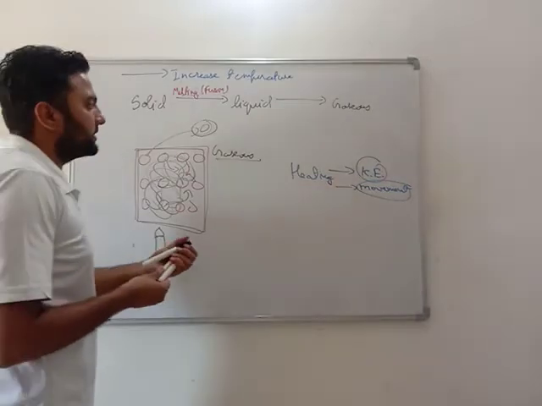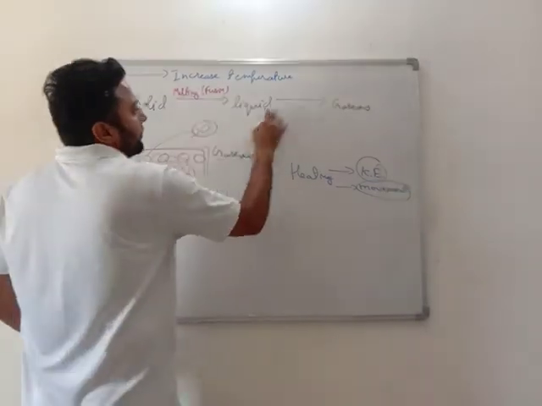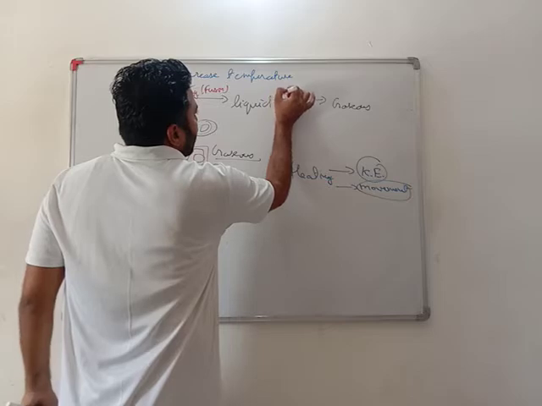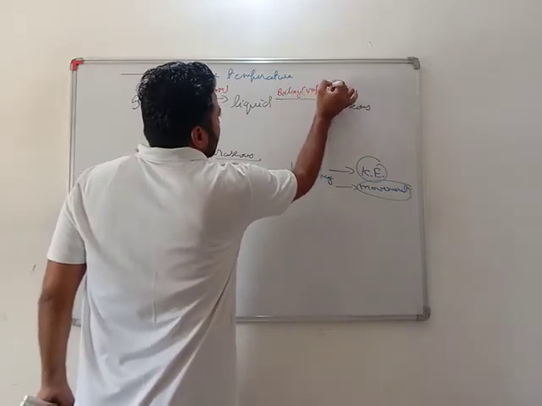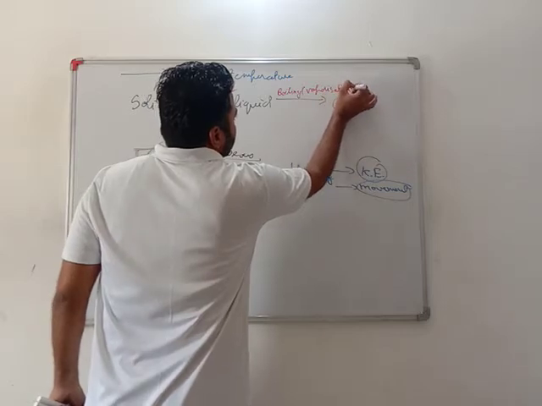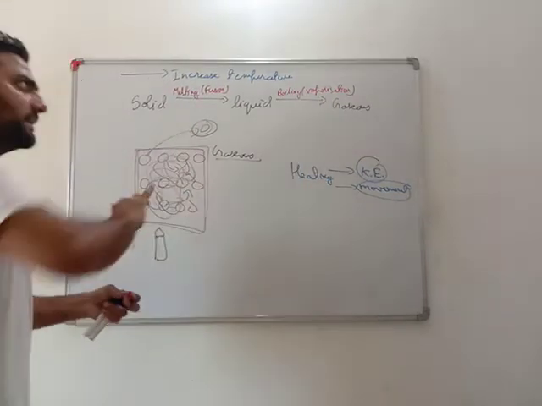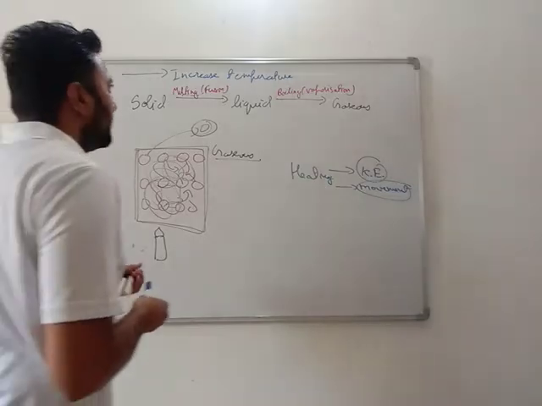So when liquid gets changed into gaseous form, it is called boiling or vaporization.